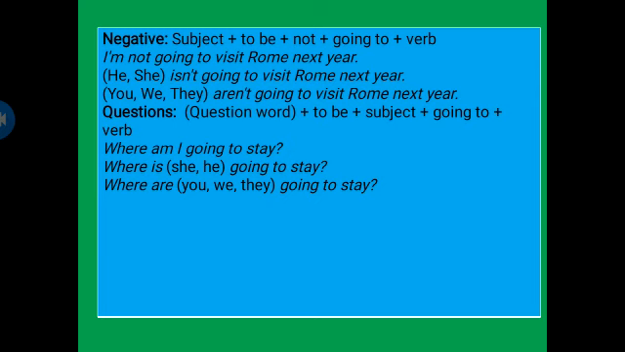Then the interrogative structure is: first we put the question word, then the helping verb, then subject, and then going to, and then verb. For example, where am I going to stay? Where is the question word, am is the helping verb or the to be verb, then there is I, the subject, and then going to, and in the end we will put the verb stay.